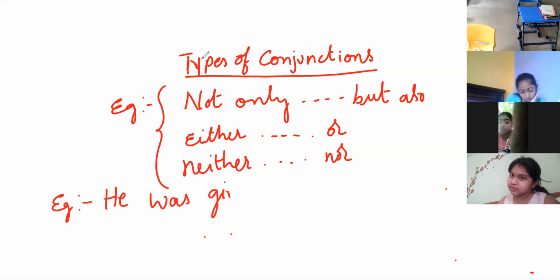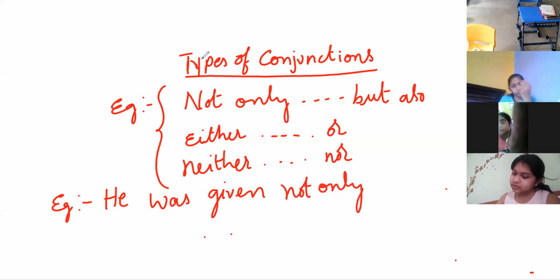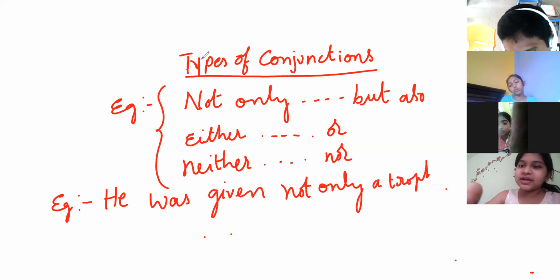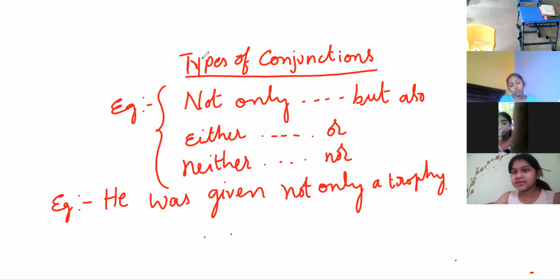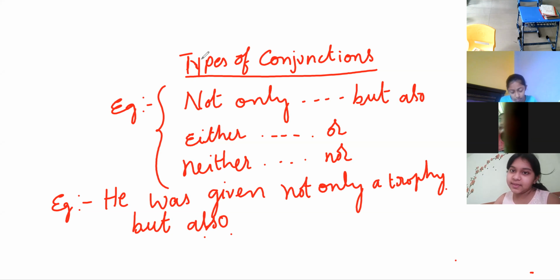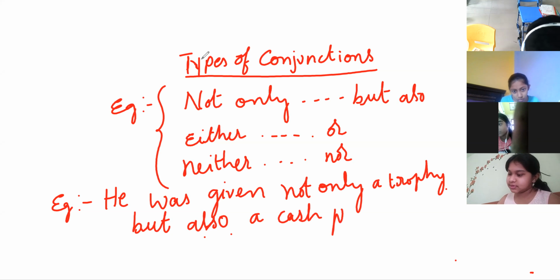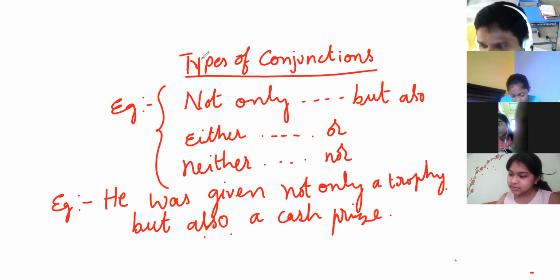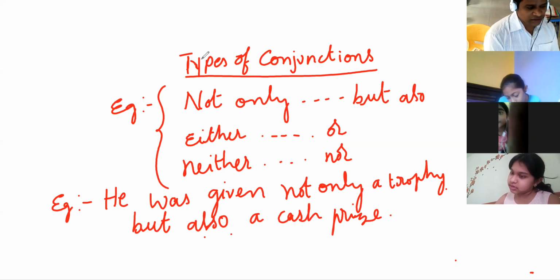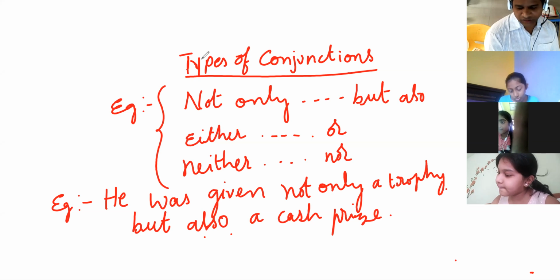He was given not only a trophy, but also a medal, but also a certificate, but also a cash prize. See there, he was given not only a trophy but also a cash prize.